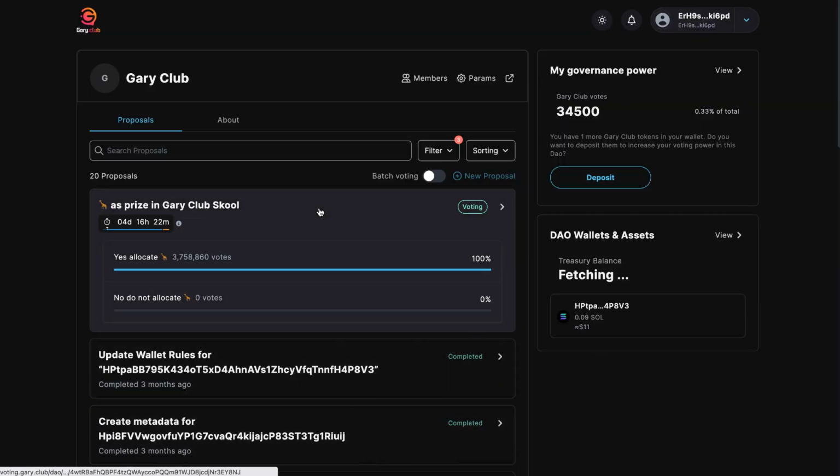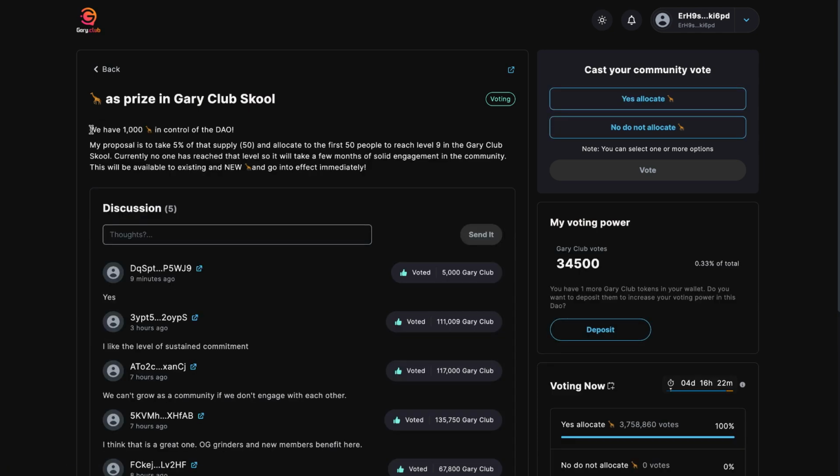Then we have our active vote right here. I'm going to click that, and we can read this. We have 1,000 Draft in control of the DAO. This is an NFT project called the Giraffe Tower, and it is kind of a sister project to Gary Coin. Both come out of Gary Club.